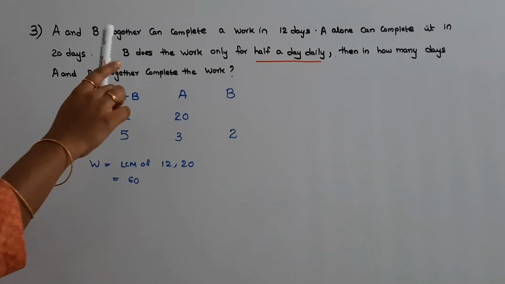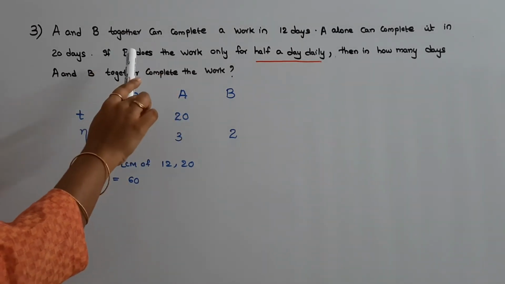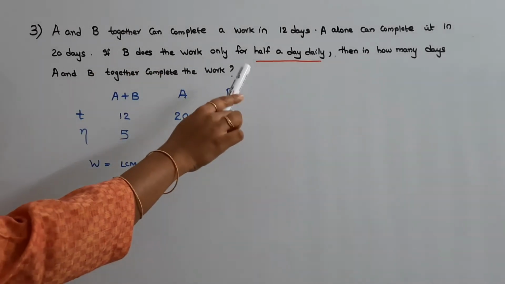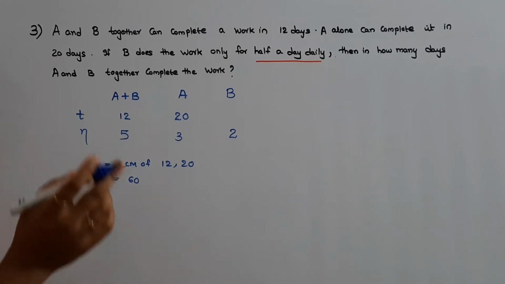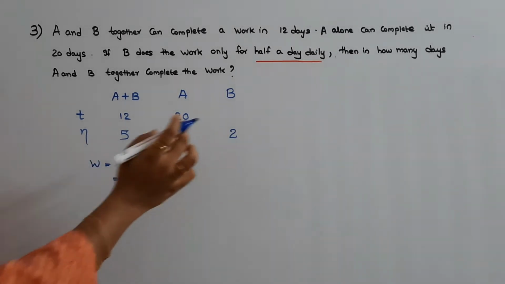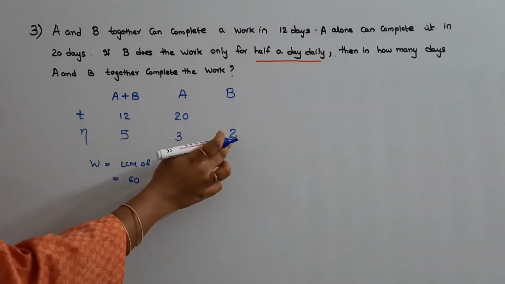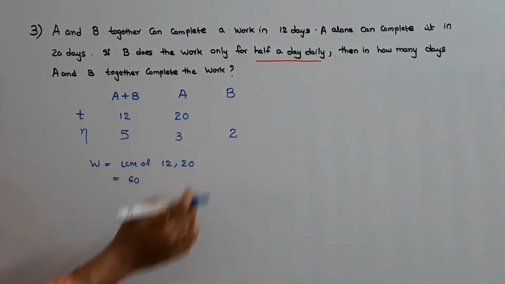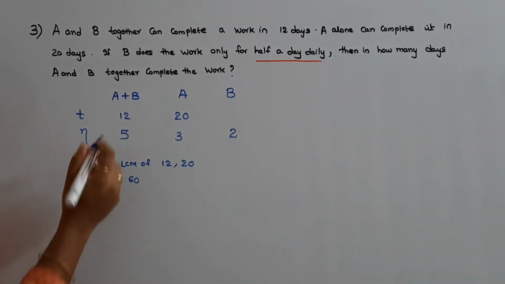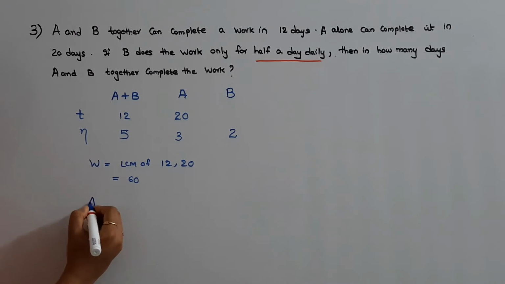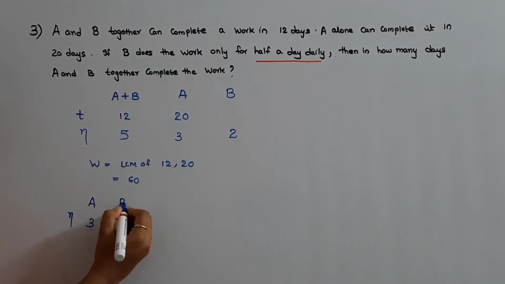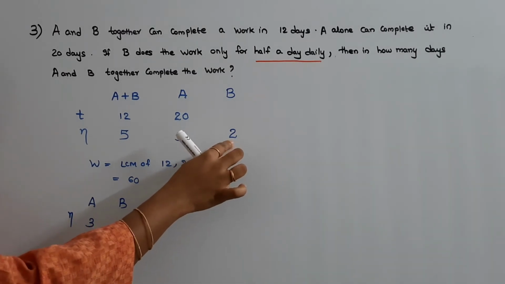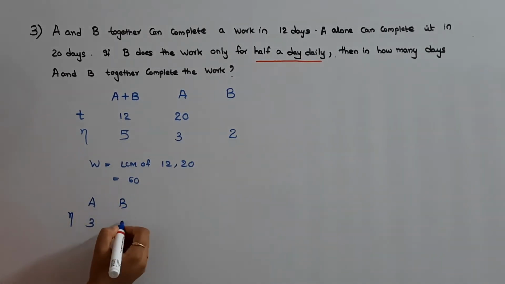Now in the question they have given that B works only half a day daily. So he is working only half daily, which means his efficiency is half only. His efficiency is half of this value. Now write here, efficiency of A is same, that is 3. Efficiency of B is half of this value, that is 2 by 2, that is 1.